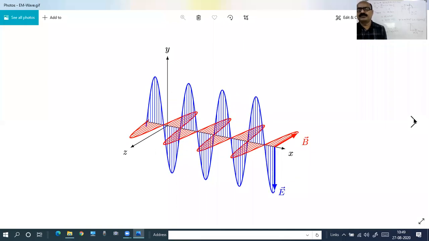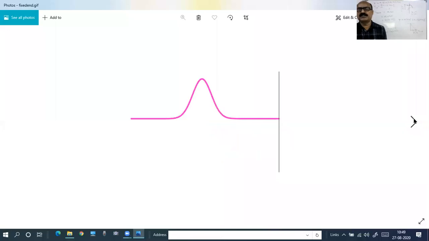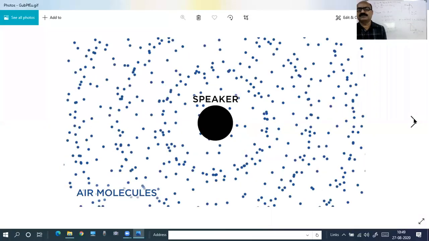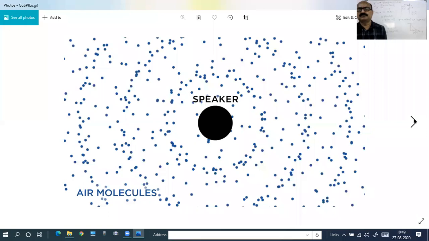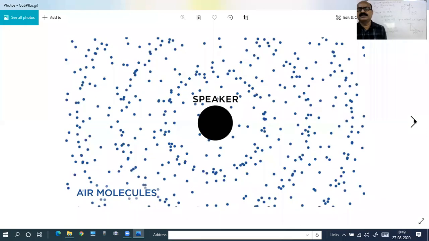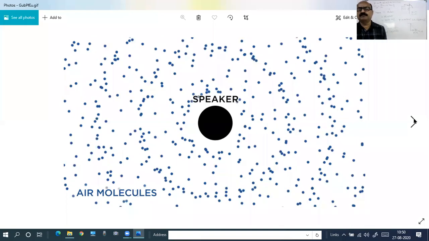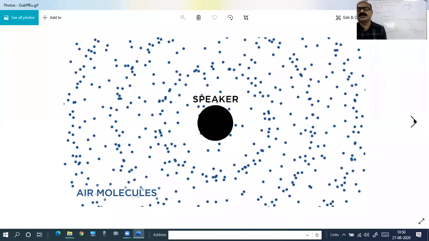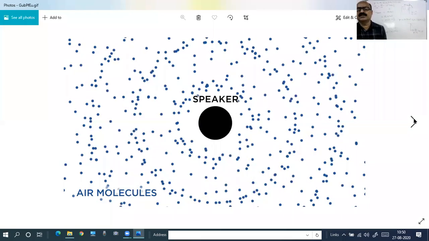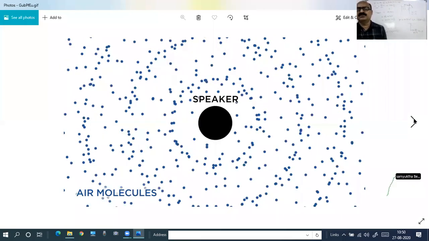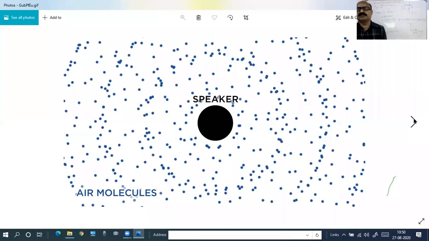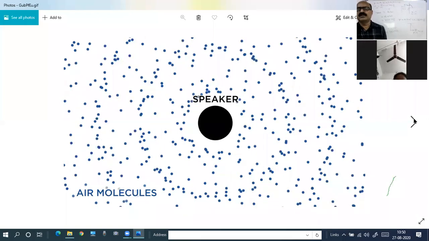This is pulse propagation. And this is how water waves or a speaker produce sound in air. The molecules or particles move from their mean position and give energy to the neighboring particle, and the energy is carried from one point to another by giving energy. So energy and momentum can be carried in a progressive wave.